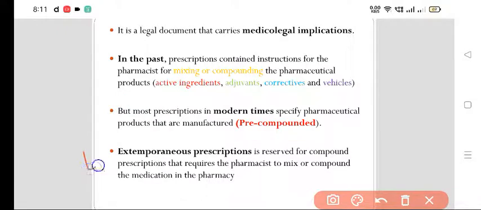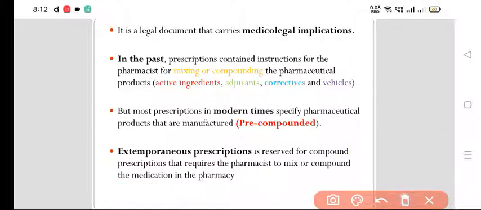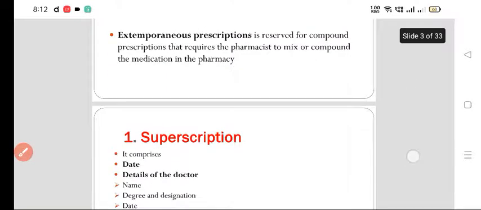Now, what is meant by extemporaneous prescriptions? They are reserved for compound prescriptions that require pharmacists to mix and compound the medication in the pharmacy. We call them extemporaneous prescriptions. I don't think they are used much nowadays. Mostly in Ayurveda we use these extemporaneous prescriptions.